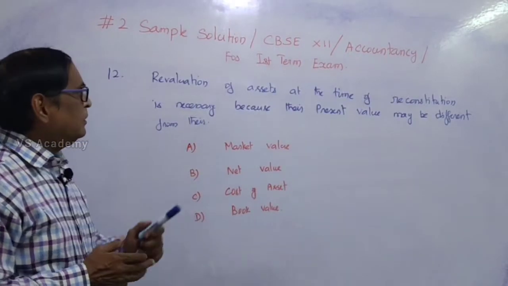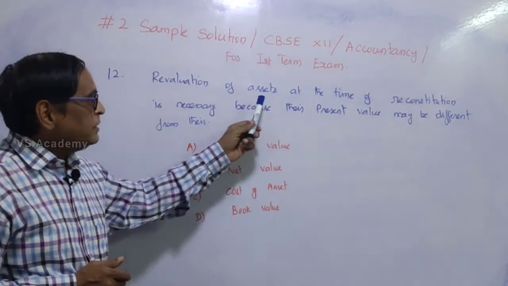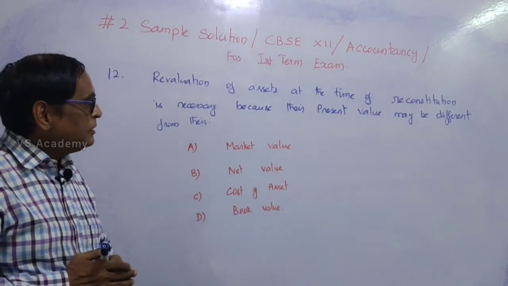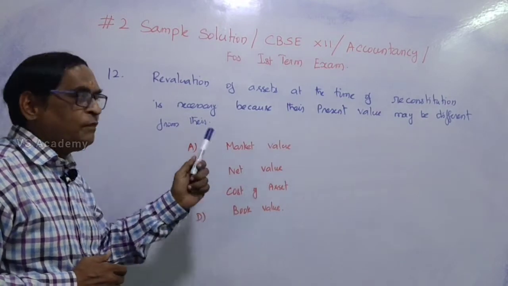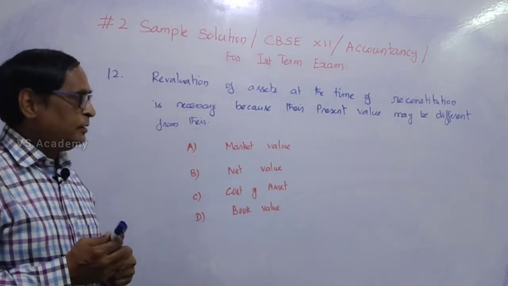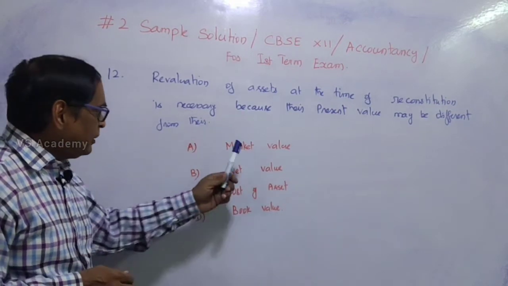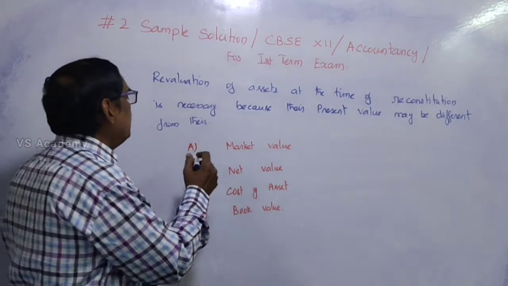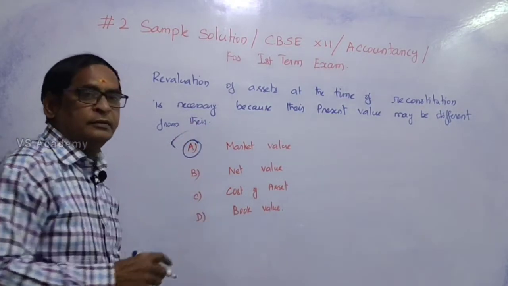Question number 12. Revaluation of assets at the time of reconstitution is necessary because their present value may be different from their normal market value. That is a correct answer. There are 4 answers given: market value, net value, cost of asset, book value. So, the exact answer is market value.